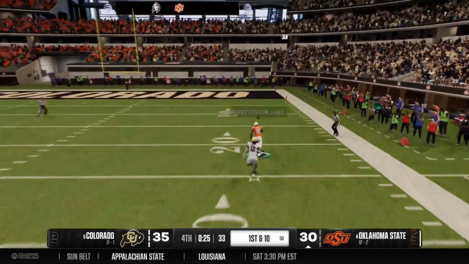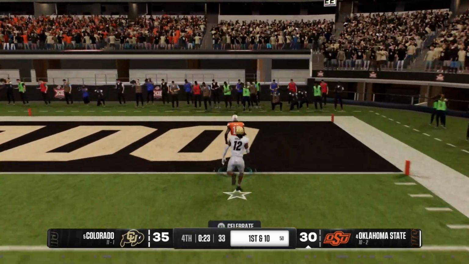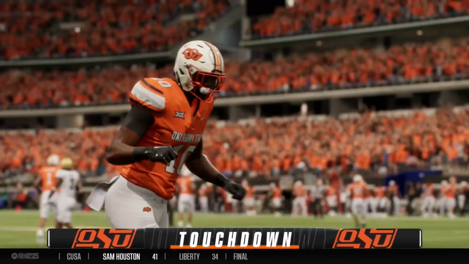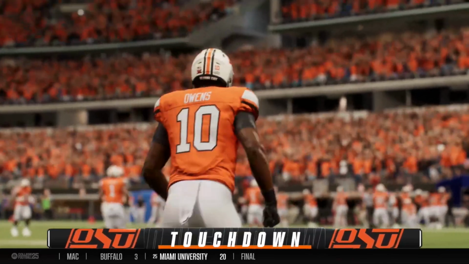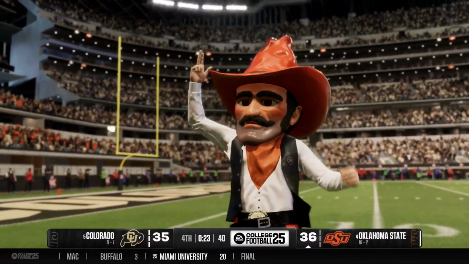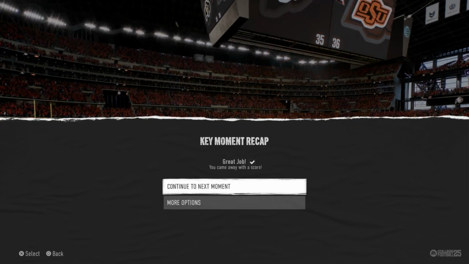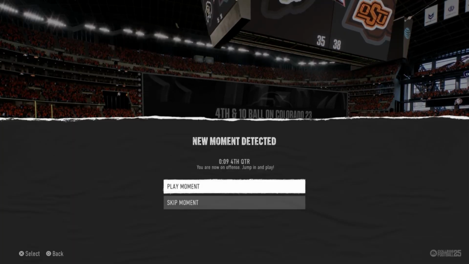Oh, my God, he has him. Rashad Owens again. Rashad Owens. He is him. Rashad Owens does it again. The magic man is in the end zone. We have a 1-point lead right now. Do we go for 2? Are they going to let me go? No, they're just going to kick a field goal.